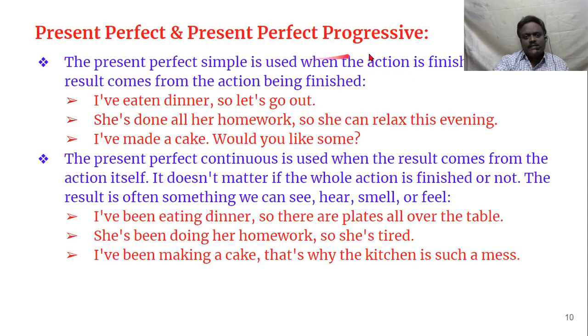Then present perfect and present perfect progressive, and some more rules. The present perfect simple is used when the action is finished. So present perfect, when do you use it? When the action is finished and the result comes from the action being finished, and the result is still reverberating, or still it is impacting. So for example, let us see the example. I have eaten dinner, so let's go out. So I have finished my dinner, so now let's go out and have a small walk. So this dinner is still impacting. He wants to walk for some time so that he can digest his food.